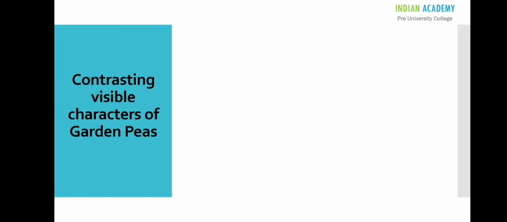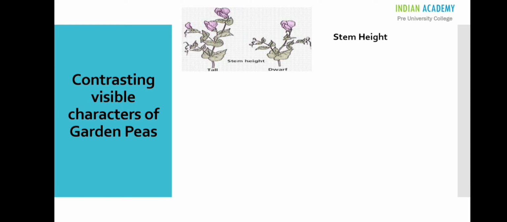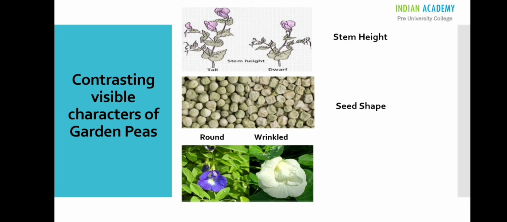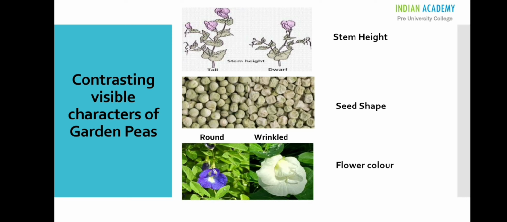Mendel selected a total of 7 contrasting traits, but we are focusing on 3 major traits. Firstly, the stem height, which shows 2 contrasting forms, tall and dwarf. The next trait is seed shape, which exhibits 2 contrasting forms, round and wrinkled. And another trait is flower color with 2 contrasting forms, violet and white. Before we look at the crossing experiments performed by Mendel, let us understand the genetic terms and symbols.